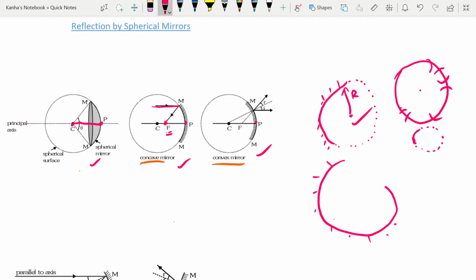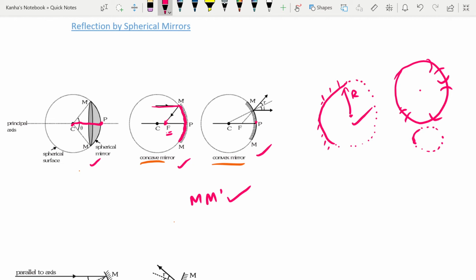The next thing is aperture. You should note that questions based on apertures will be asked often when you talk about telescopes and brightness. Aperture means the effective diameter of the light reflecting area of the mirror. So what does that mean? It is the effective diameter of the light reflecting area. Here the light reflecting area is M M prime. So it is the effective diameter of the light reflecting mirror. This will be extremely important for you to know.